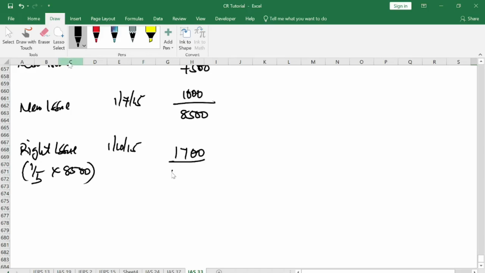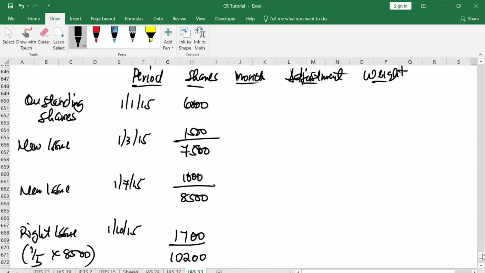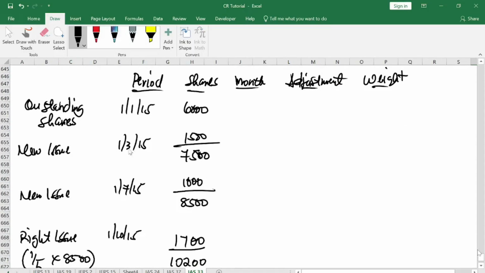Okay, so after that, we apportion the months. From 1st January to March is 2 months. So outstanding here is 2 over 12. The outstanding here from March to June is how many months? It's 4 months: March, April, May, June, 4 months. So 4 over 12.